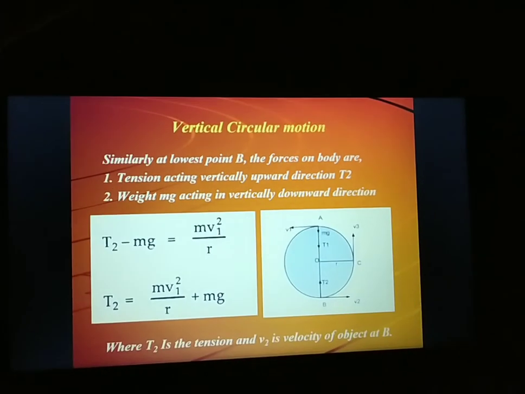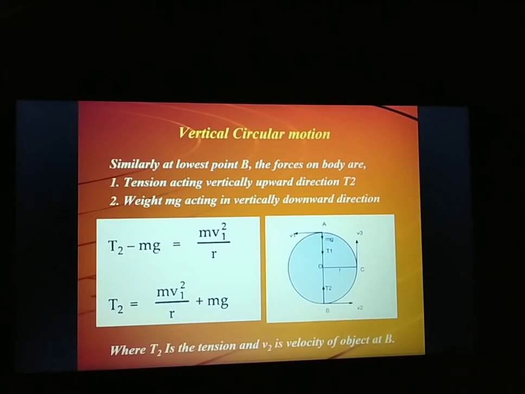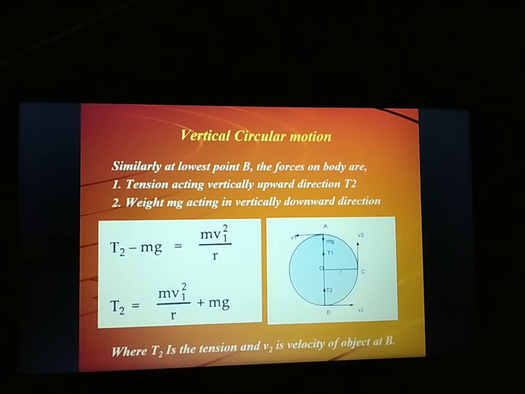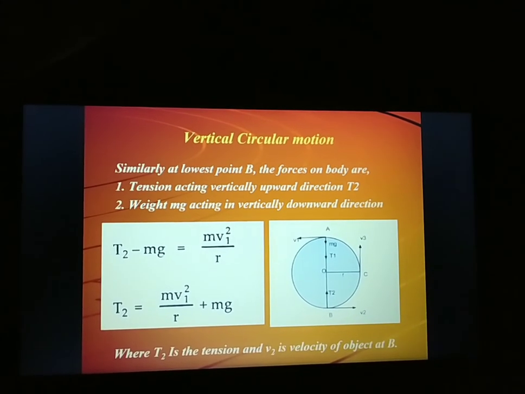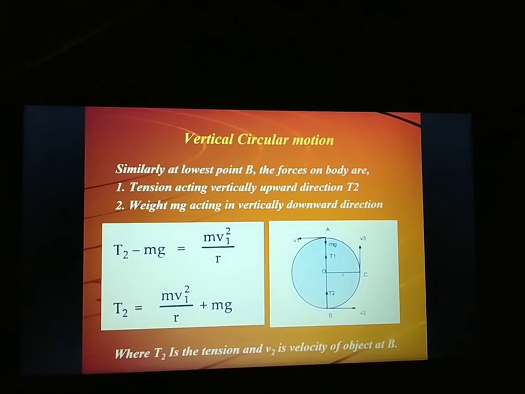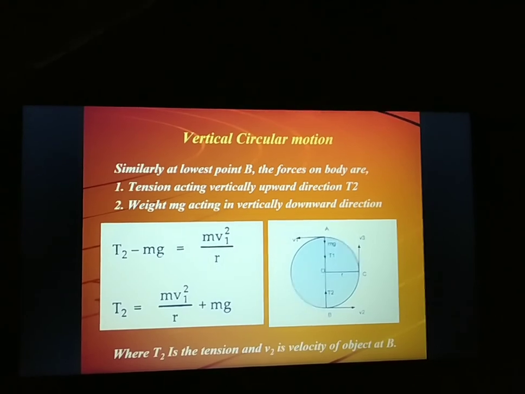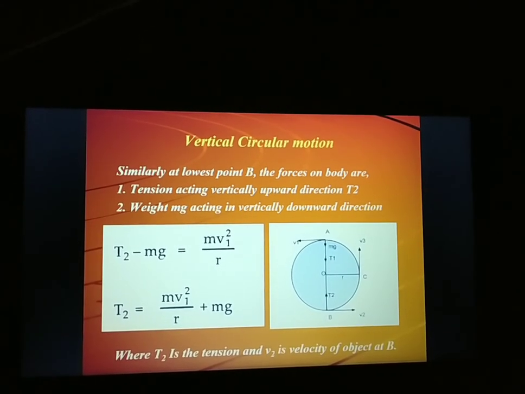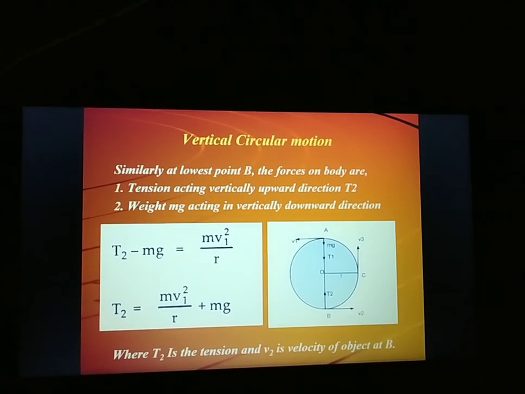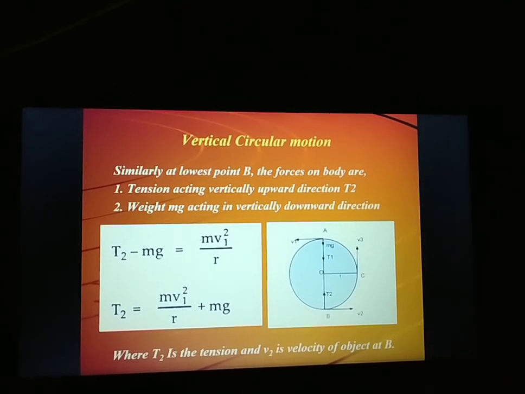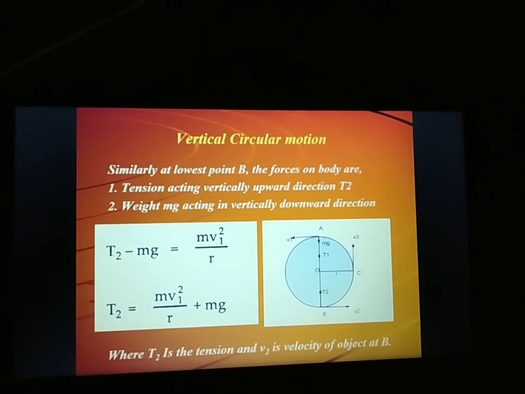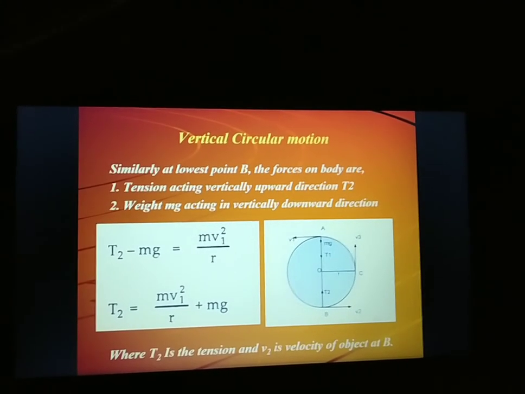Similarly, if you consider the bob at the bottom point, that is point B, weight will be acting vertically downward, that is mg. Tension T2, along the string, will be towards the center. Both forces T2 and mg are in opposite directions, so the resultant force will be the difference between the two vectors, T2 minus mg.